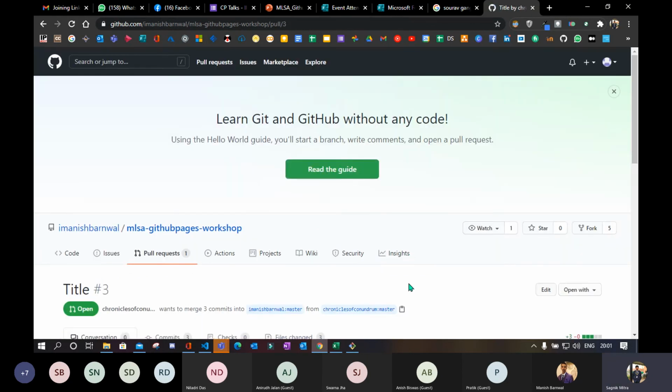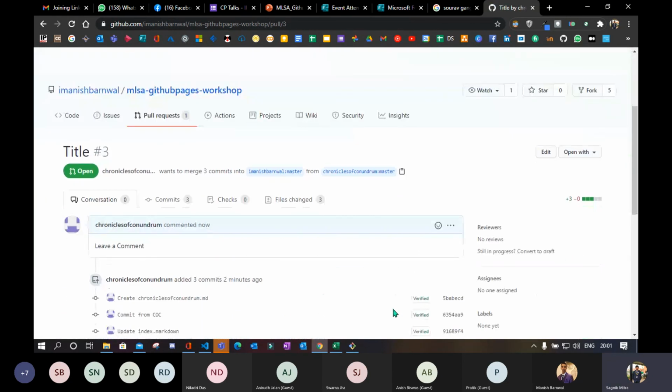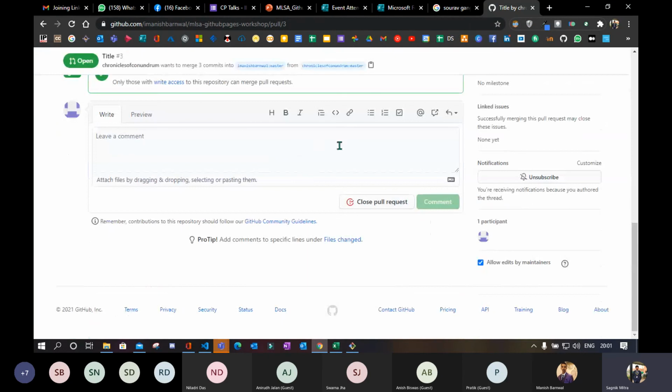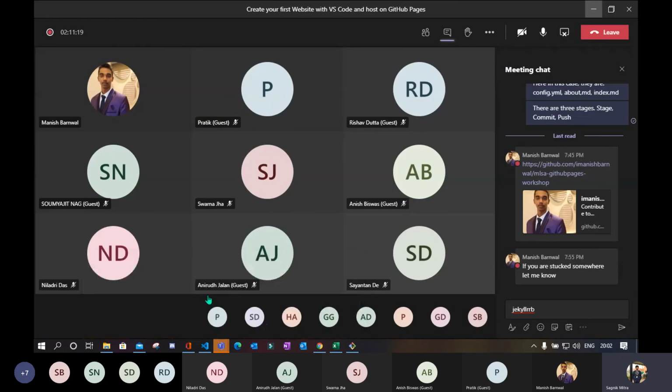And like Manish told previously, he will accept the pull request, and in the website link you can see what changes were made there. Okay, so this is the whole portion. Please do this activity, and after doing this activity, we will check the website to see how the activities are done, and in sequential order we will send you the certificates.